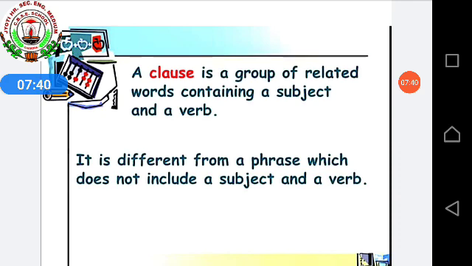So when I tell you the complete meaning with sense, that is your sentence. And when words combine together, they make sense but not complete sense. That will be a phrase. In the same way, what is a clause? A clause is a group of related words containing a subject and a verb.